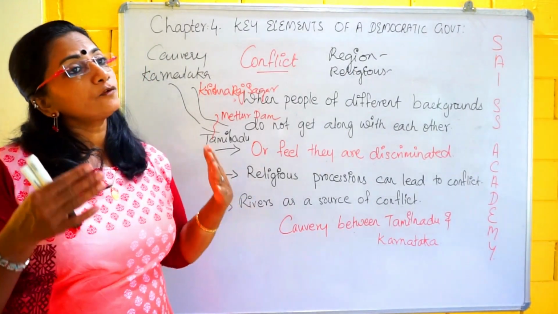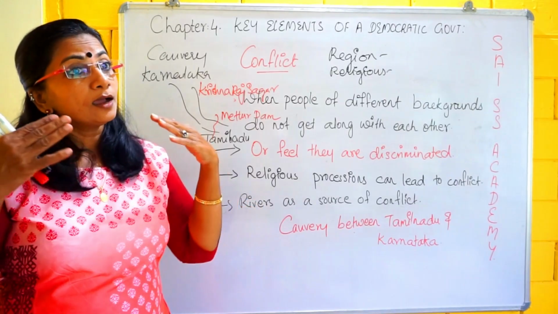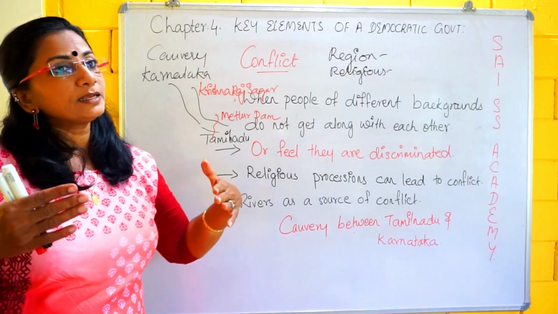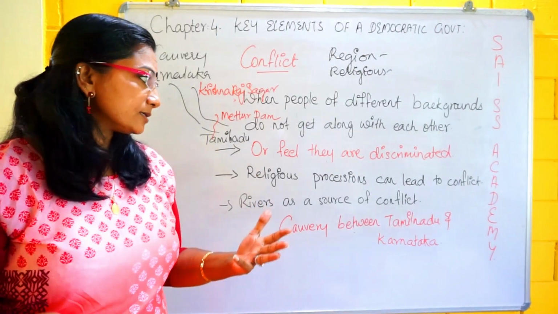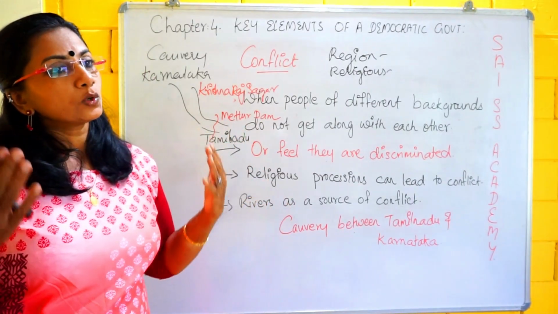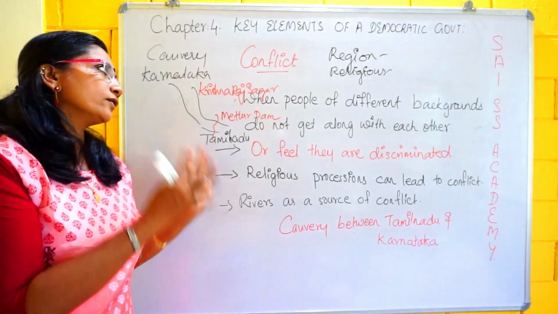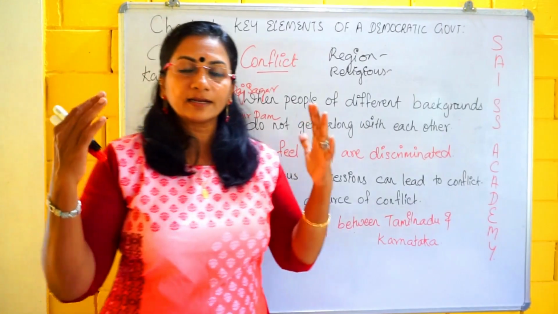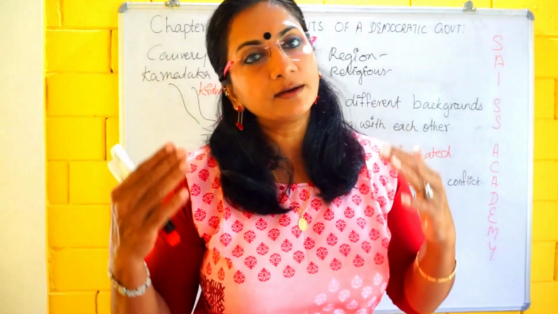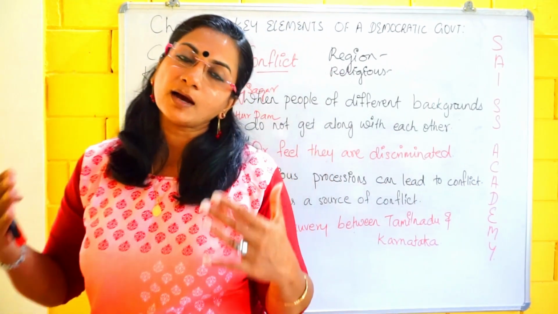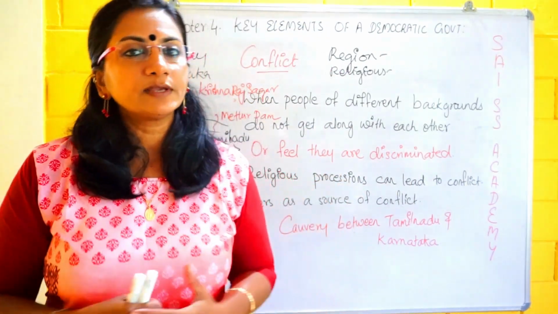Okay, another form of conflict can be through discrimination. That means discrimination based on caste, creed, religion. So the basic idea of a democratic government is to resolve all these conflicts. Whenever conflicts arise, it is the basic need of the government to resolve all these conflicts. Next we have a look at how the government is trying to resolve the conflict.